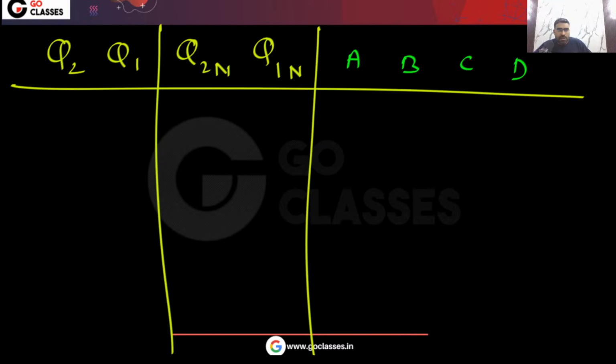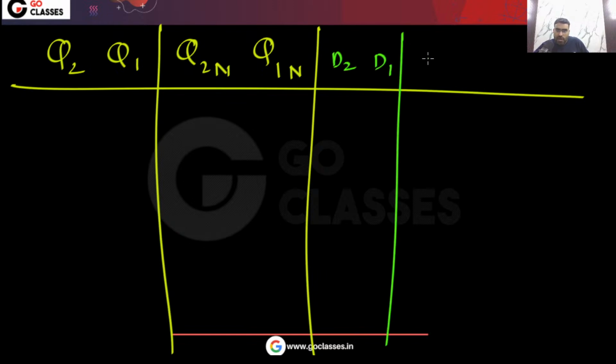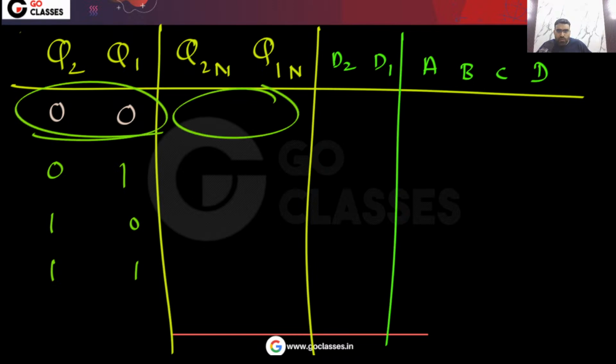Let me create here D2, D1, and these are your ABCD. Now everything is fine. Let's see how the states will change. Let me start with 0, 0. We will basically check how the states are changing, from this state, which state you will go to.